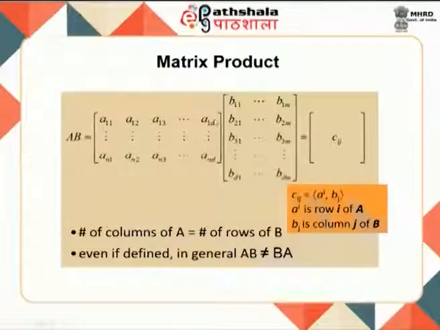So, you have Cij, Cij is represented as Ai into Bj, where Ai is row i of A and Bj is column j of B. The number of columns of A should be equal to the number of rows of B, then only you can do a matrix multiplication. Even if it is defined, in general A into B is not equal to B into A in the case of matrix multiplication.